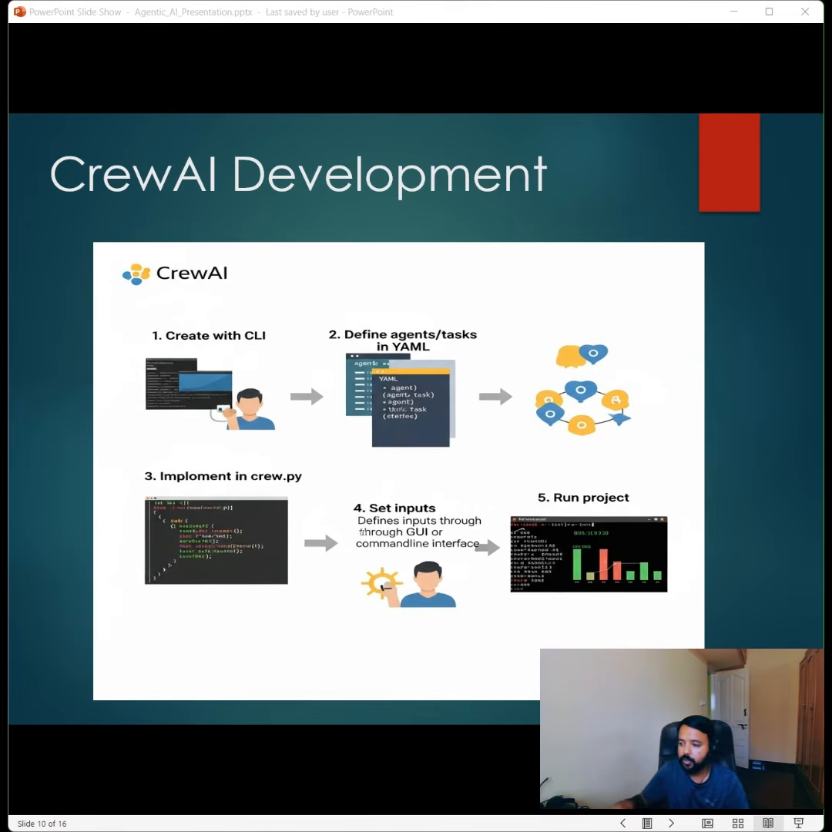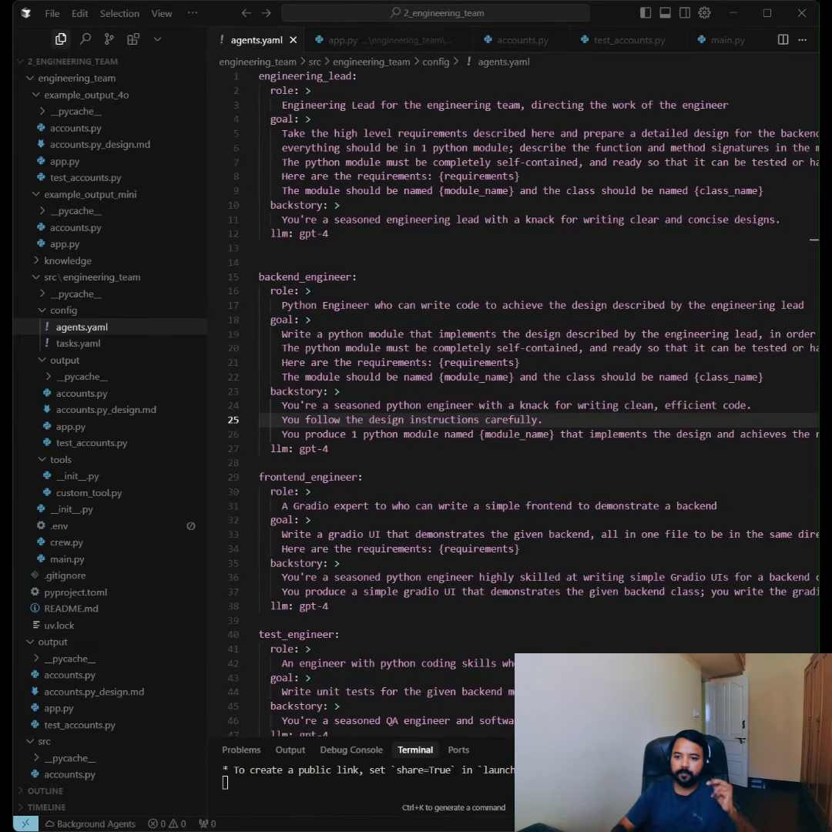Let's start the demo of this CrewAI so that you'll have a better understanding. Let's understand CrewAI with the demo and example here. As I have defined, in CrewAI we first have to define the configs. In the configs, we have to define all the crews, and then all the tasks that each crew has to perform.